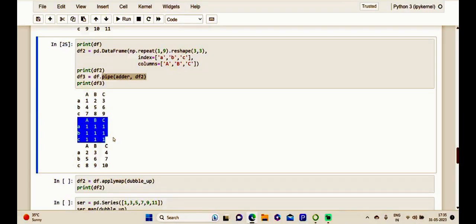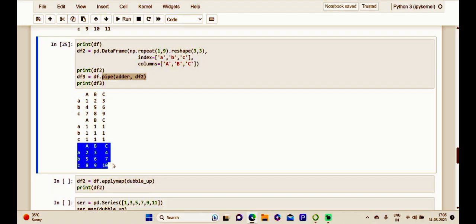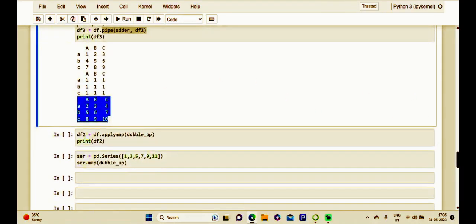Okay, so everything as an identity. And here I'm just going to add the both. Add the both is df1 plus df2, and we are getting the result in df3. This is the exact result, dear friends. Okay, now let me just have one more method.